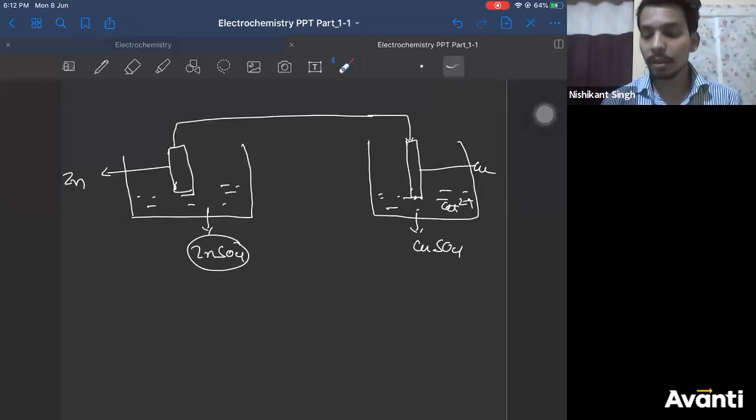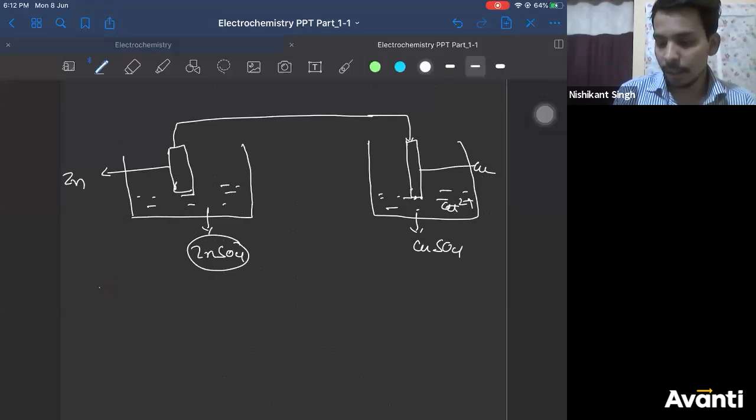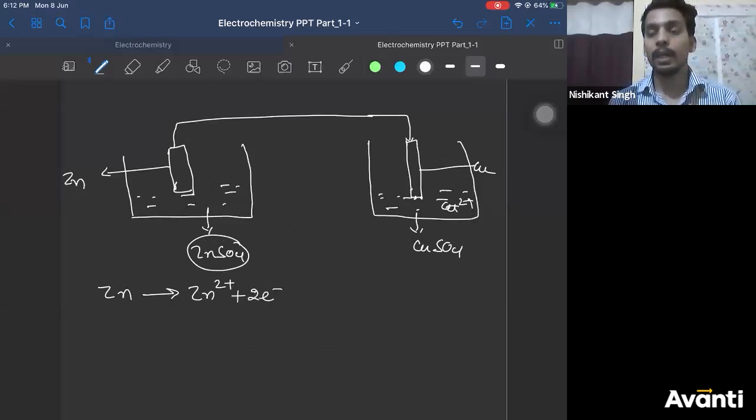Zinc will undergo oxidation. At this half, zinc will undergo oxidation to give zinc 2 plus ion and 2 electrons. And here, copper 2 plus will accept those 2 electrons to form copper. This is the reaction happening.